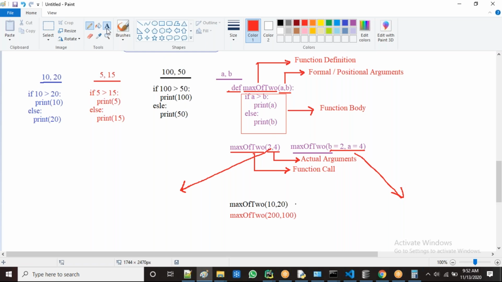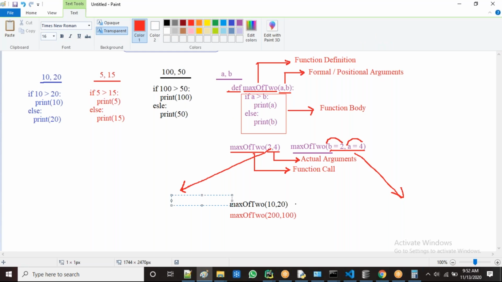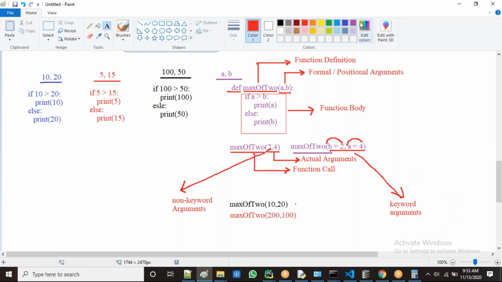Both are actual only. But see here, what I am doing: I use the formal names to assign the values, but here no formal arguments, right? Only values are there. Then, guys, these are called non-keyword arguments. And I used variable names here. It's called keyword arguments. Keyword and non-keyword. I'll repeat, please observe here.